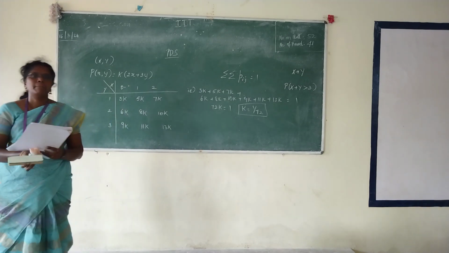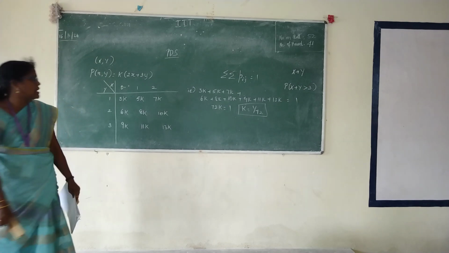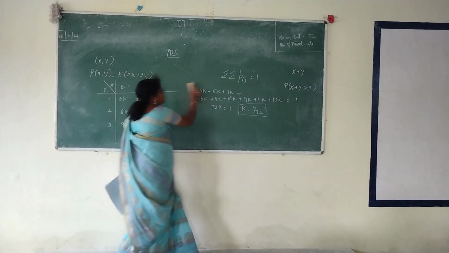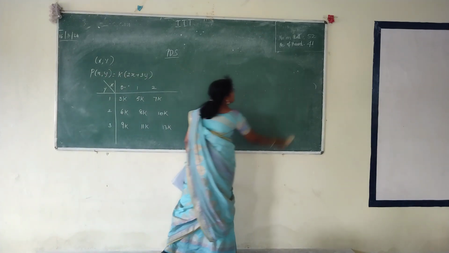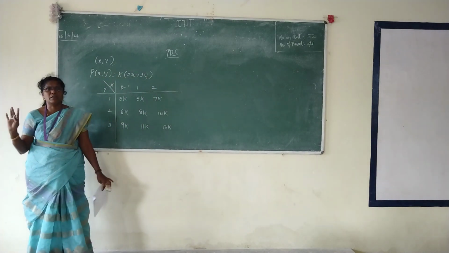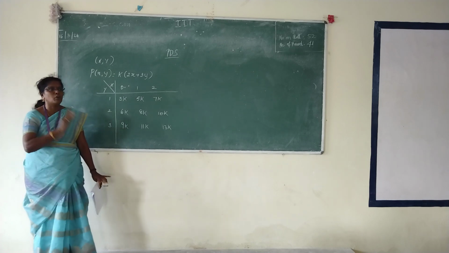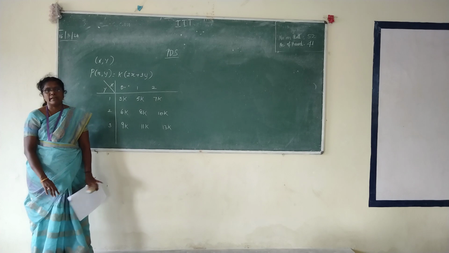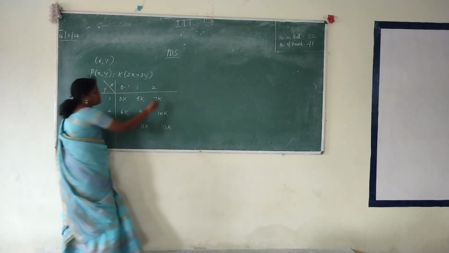Find all the marginals. That is the first one you have to find. How do you find the marginal, ma'am? Already explained, you know. How do you find the marginal PMF of x? You have to add row wise or column wise. Simple. Marginal PMF of x means you are going to add row wise or column wise. Column wise. Shall we fill that one? So do it.